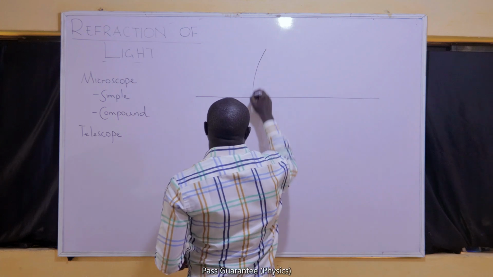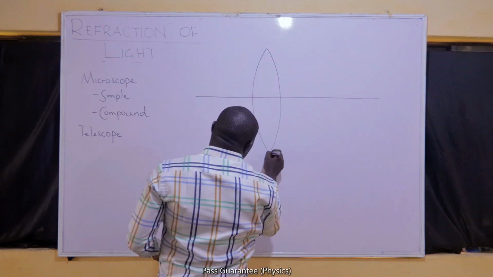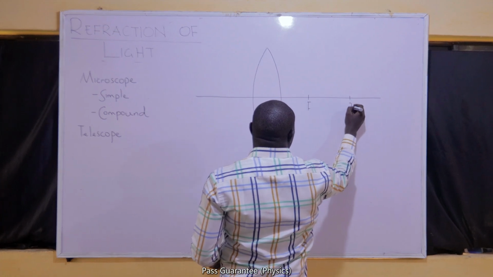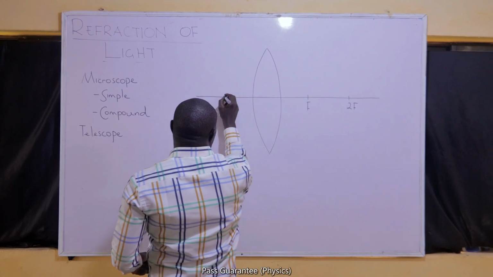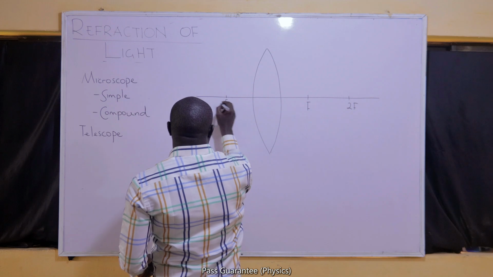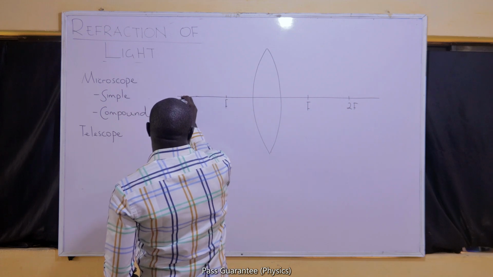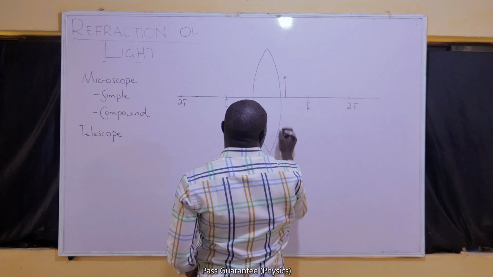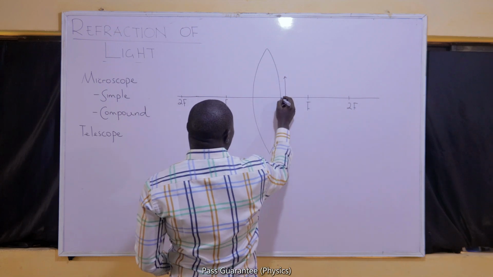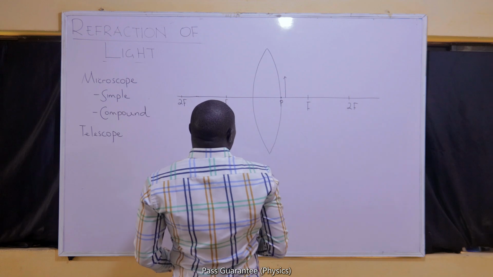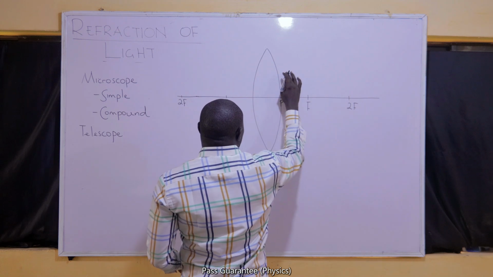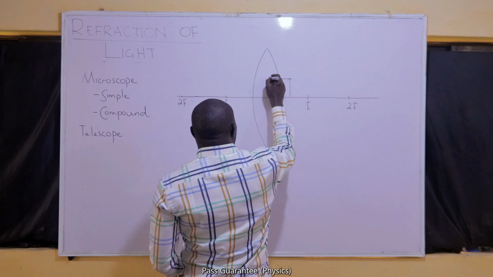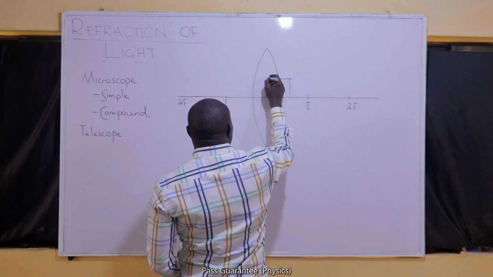From the ray diagrams that we have, you will observe that when we place the object between the pole of the lens and F, we obtain the image that can be represented thus.